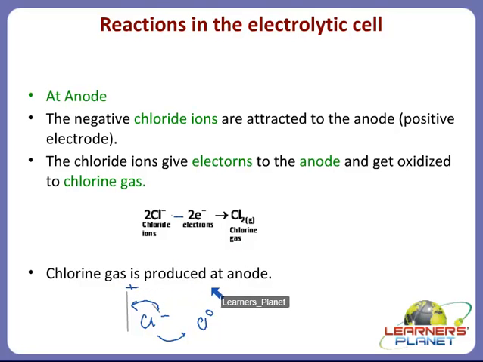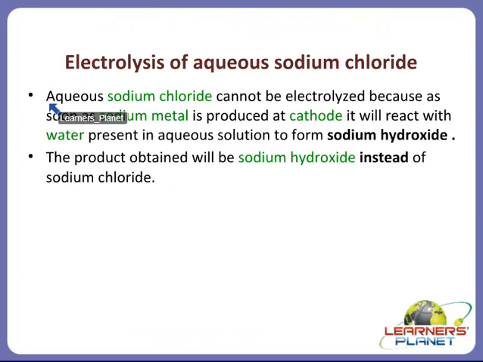Now here, children, I have told you that we have to take molten sodium chloride, not the aqueous one, because aqueous sodium chloride cannot be electrolyzed for this purpose. As soon as sodium metal is produced at the cathode, it will react with the water present in the aqueous solution to form sodium hydroxide.